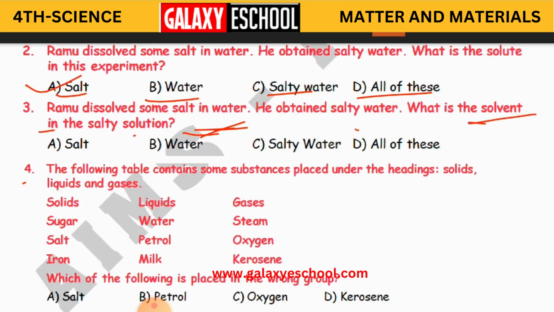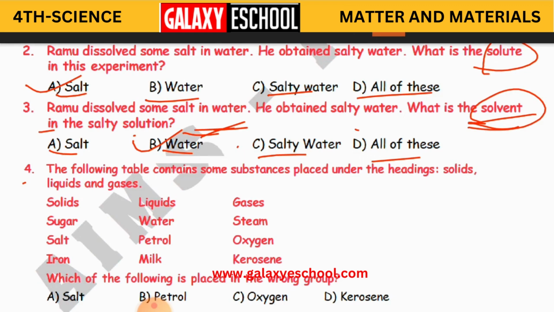The solute is what is dissolving. The solvent is that in which it has dissolved. Is it salt, water, salty water, or all of these? The answer is water, because salt has been dissolved in water and water becomes the solvent. So B is the answer.